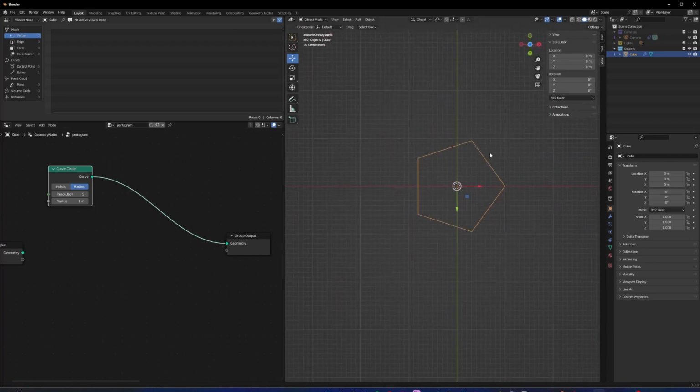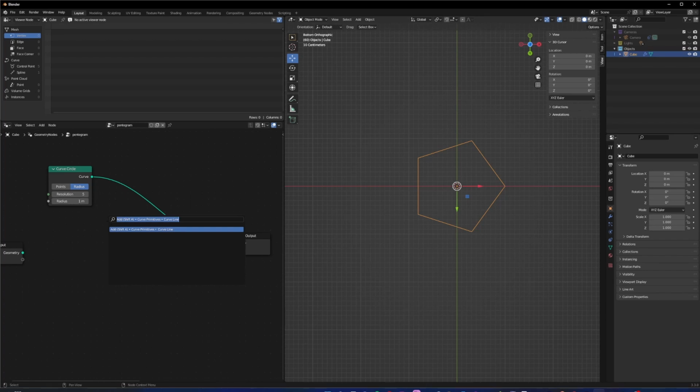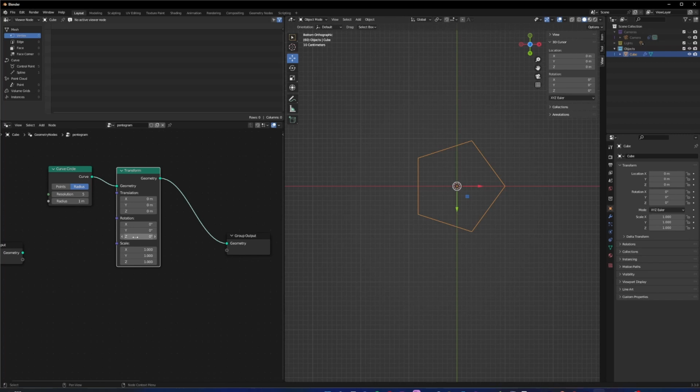Let's change the view. Alright, I don't really like how that's turned, so I'm going to rotate it with a transform node. System, transform. We're going to transform it negative 90 degrees on the z-axis. System, negative 90. Enter. Oh, this is the view I want, sorry.